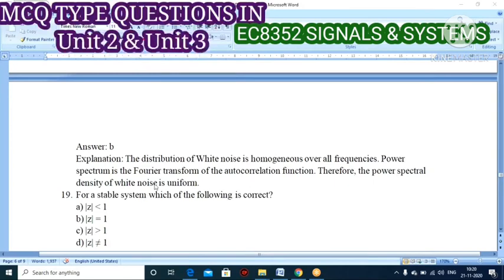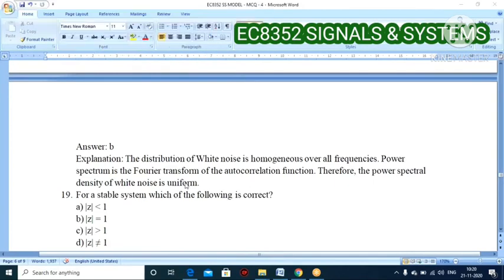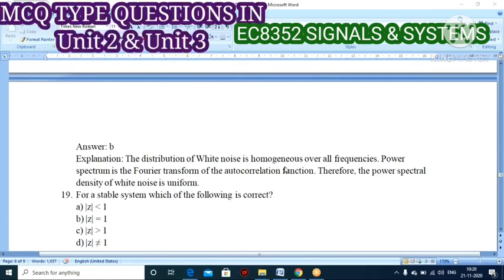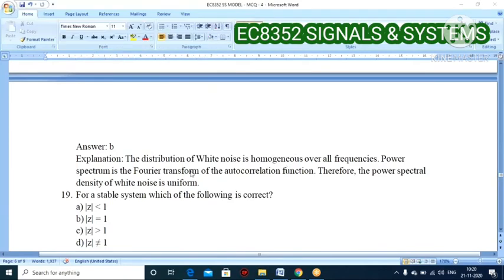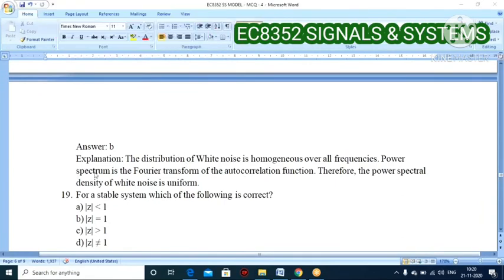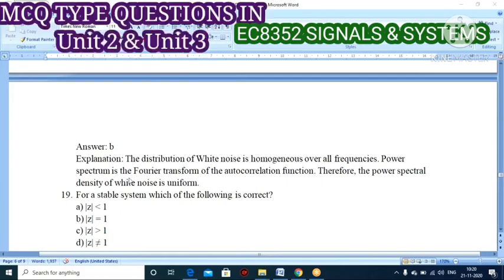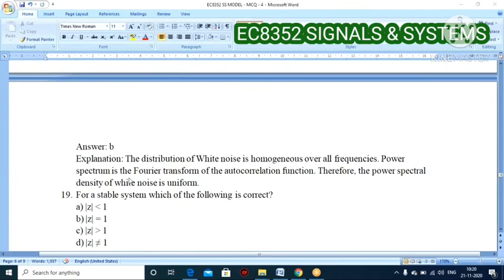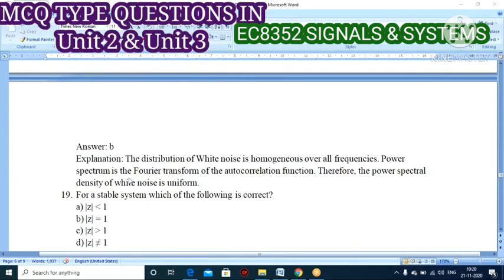Therefore, the power spectral density, that is PSD, of white noise is always uniform.